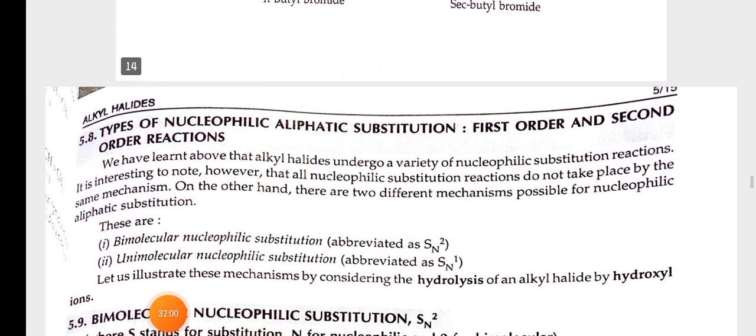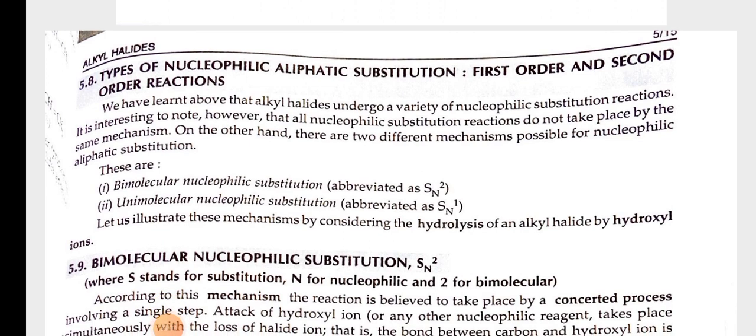Types of nucleophilic aliphatic substitution: first order and second order reaction. We have learnt above that alkyl halides undergo a variety of nucleophilic substitution reactions. It is interesting to note, however, that all nucleophilic substitution reactions do not take place by the same mechanism. There are two different mechanisms possible for nucleophilic aliphatic substitution: bimolecular nucleophilic substitution or unimolecular nucleophilic substitution.